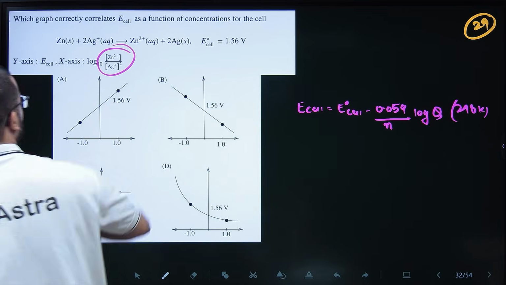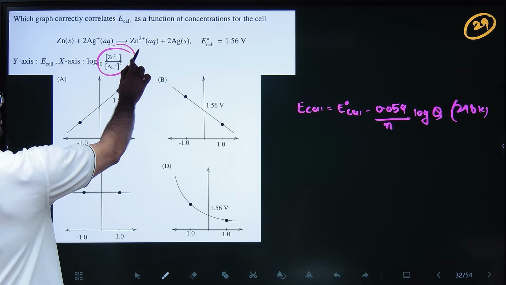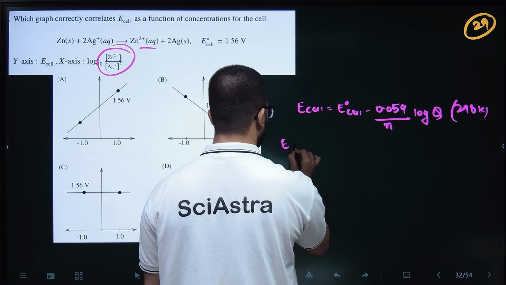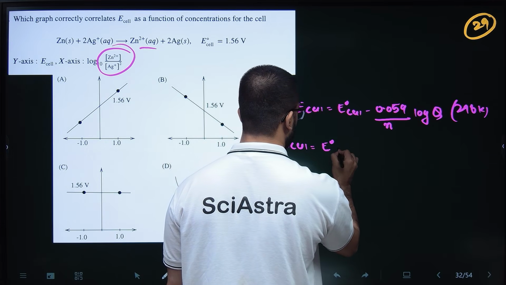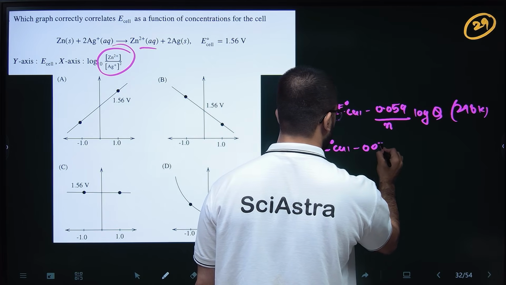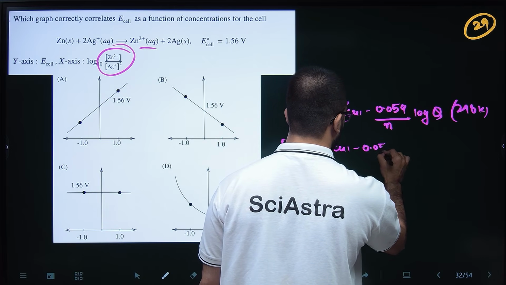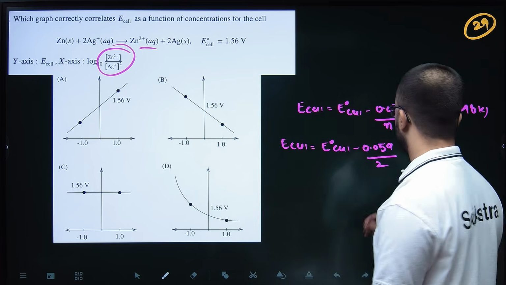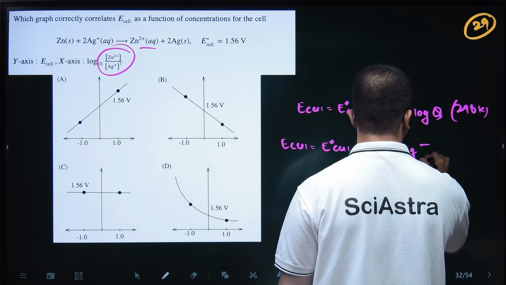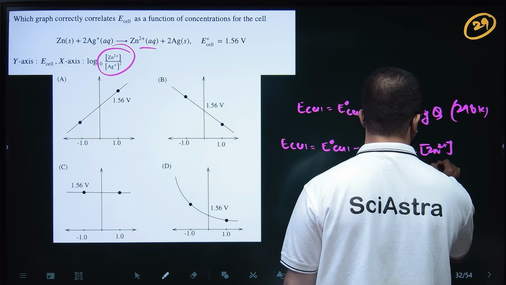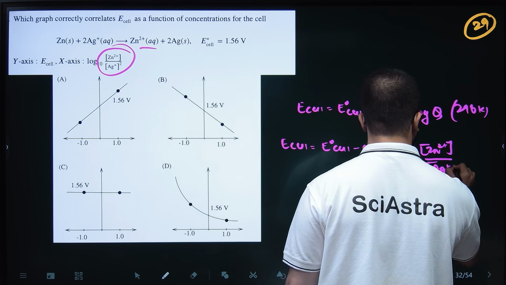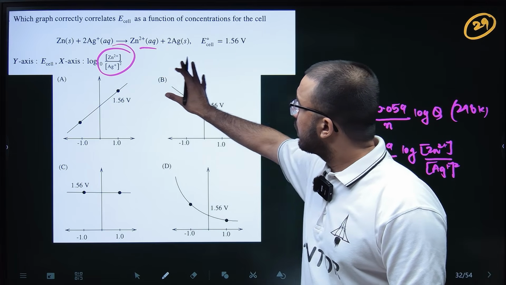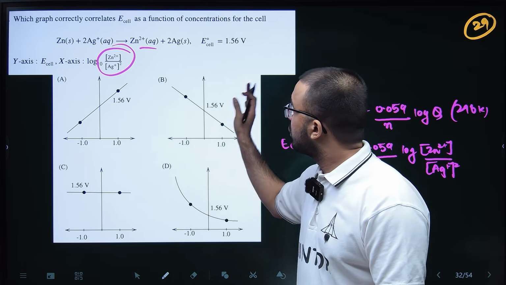Zn2 plus divided by Ag plus squared. So this will be E cell equals E naught cell minus 0.059 by 2, because 2 electrons are involved in the reaction, log of Zn2 plus by Ag plus squared. Okay, so they have asked which graph correctly represents E cell as a function of concentration of the cell.